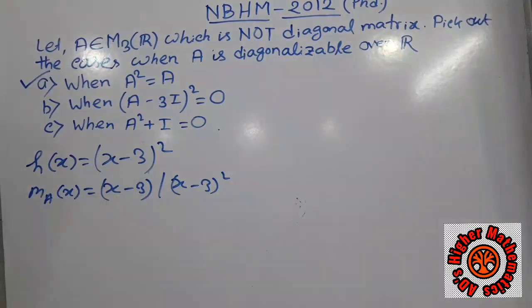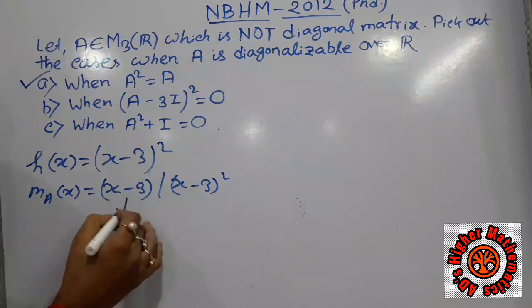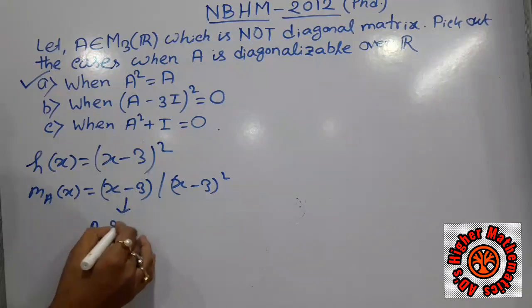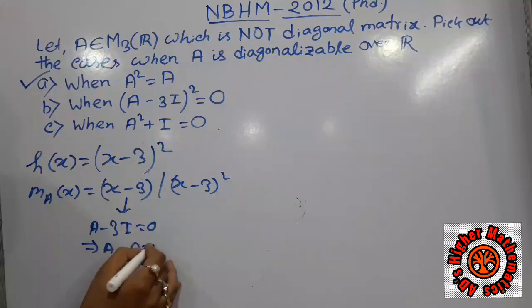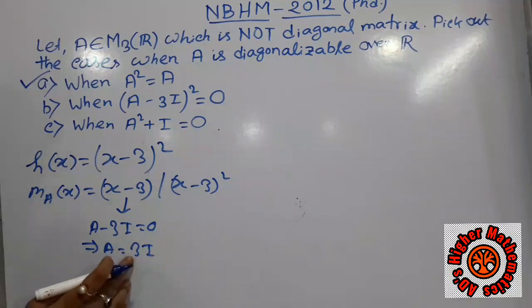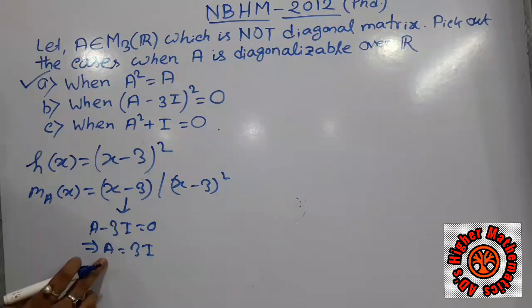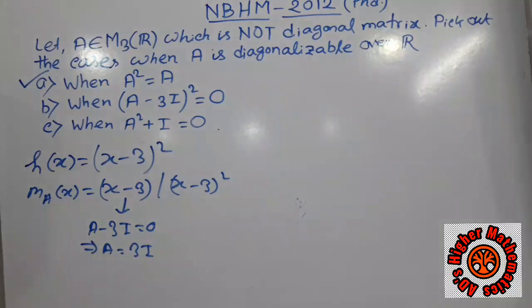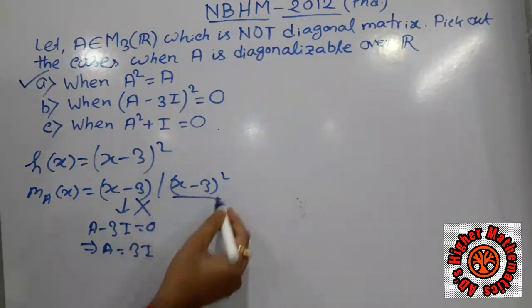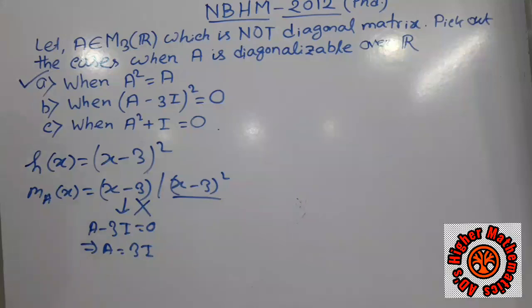If we take x minus 3, then A minus 3 into identity equals 0, and hence A equals 3 into identity. That means A is a diagonal matrix, but it is given that A is not diagonal, so this case is not possible. So the only possibility is x minus 3 whole squared for the minimal polynomial.